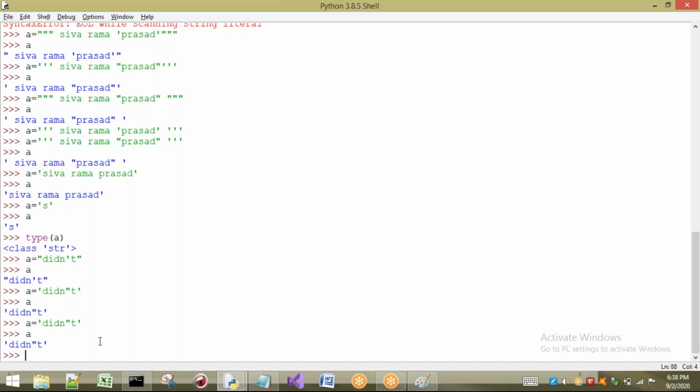Now I'm going to talk about how to access the characters of a string. A very important concept, because the concept of string is very important in Python, as there are multiple programs on strings. As we are at the starting stage, we are discussing only basic data types. I'm not going to discuss in detail. After completing all data types and basic Python programming concepts, I will discuss in detail about all the data types, whichever is required. Among them, string is very important.